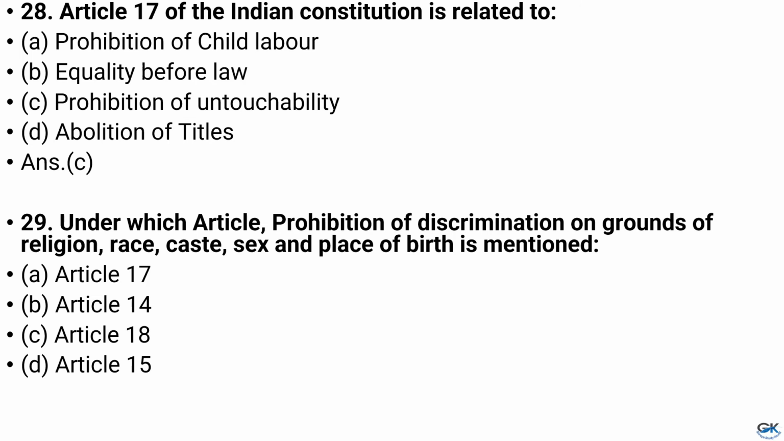Question number 29. Under which article prohibition of discrimination on grounds of religion, caste, sex and place of birth is mentioned? Option A, Article 17, option B, Article 14, C, Article 18, D, Article 15. And the answer is option D, Article 15.